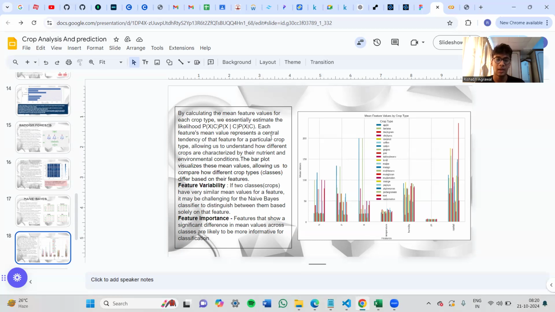Feature variability. If two crops have very similar mean values for a feature, it can be challenging for the naive Bayes classifier to distinguish between them based on that feature. And as for feature importance, if features show a significant difference in mean values across classes, obviously the Bayes classifier will find those features more informative for classification.